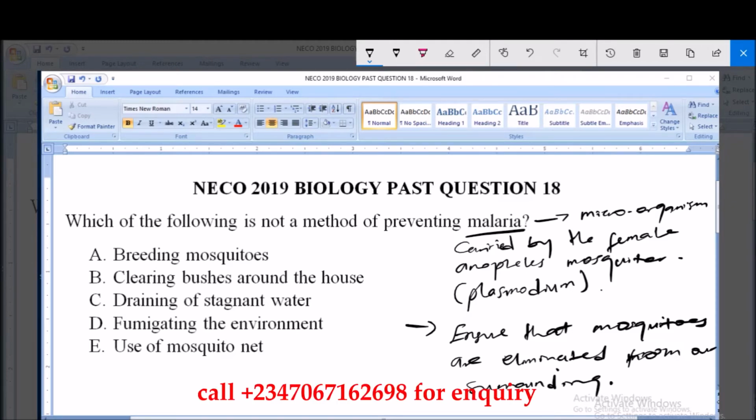Now, option A says breeding mosquito. Breeding mosquito simply means cultivating mosquito, and cultivating mosquito will not prevent malaria. So breeding of mosquitoes will not prevent malaria because it will only increase its prevalence in our surrounding. Now, option B says clearing bushes around the house. Yes, clearing of bushes around the house will help to prevent malaria.